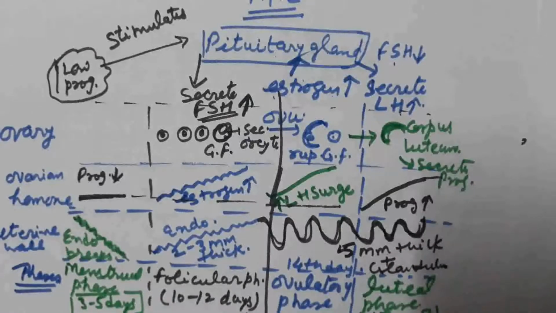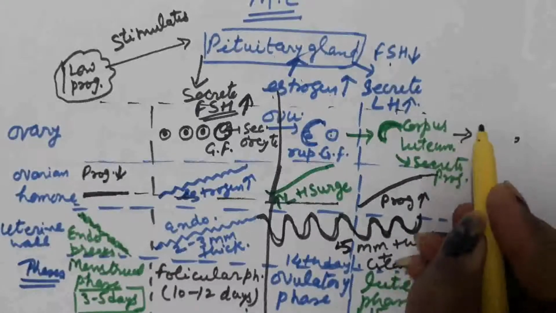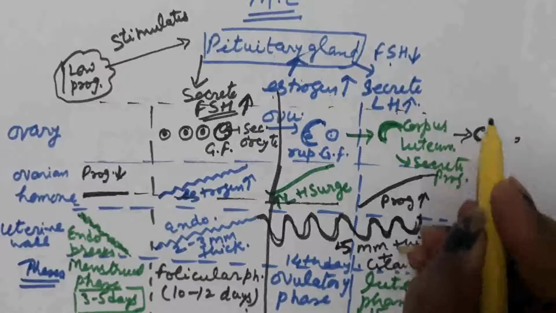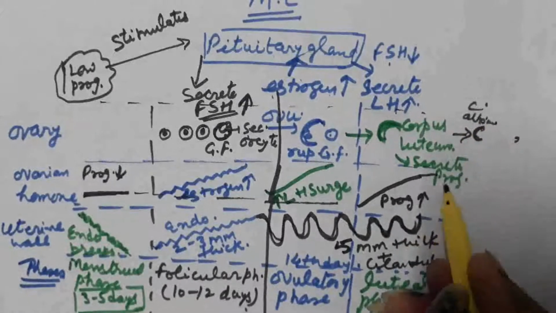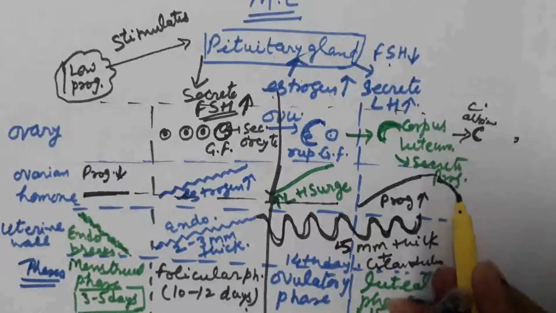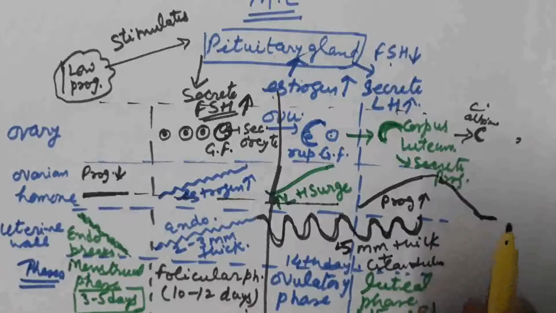But if fertilization does not take place, then the corpus luteum is converted into corpus albicans. The progesterone level decreases and becomes lowest.